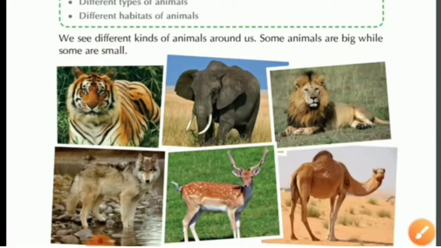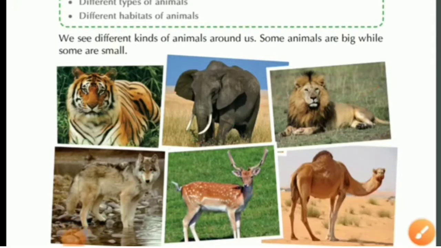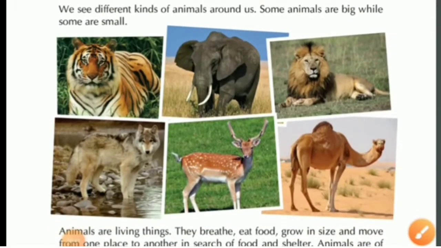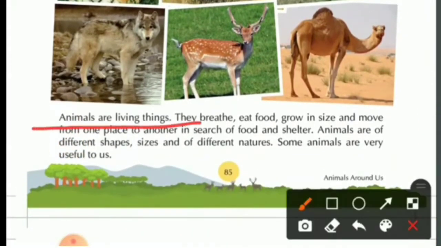Now let's start. We see different kinds of animals around us. Some animals are big while some are small. So here is the picture of a few animals. There are different types. Animals are living things. They breathe, eat food, grow in size and move from one place to another in search of food and shelter.